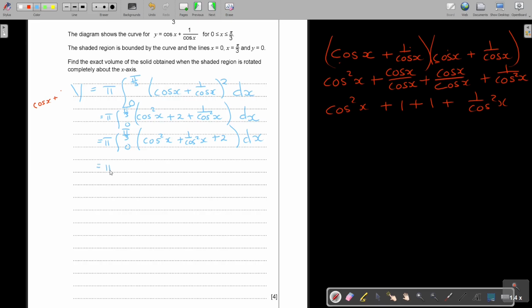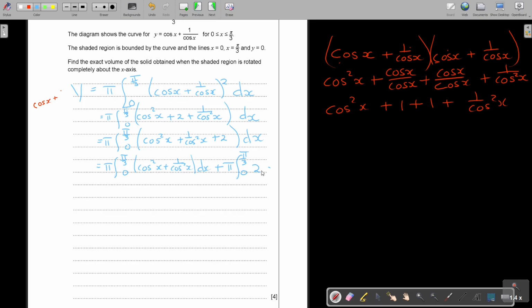I have pi and cos square x plus 1 over cos square x dx, plus, and don't forget to repeat the same thing, just for the video's sake, I'm breaking it up, 2 dx.